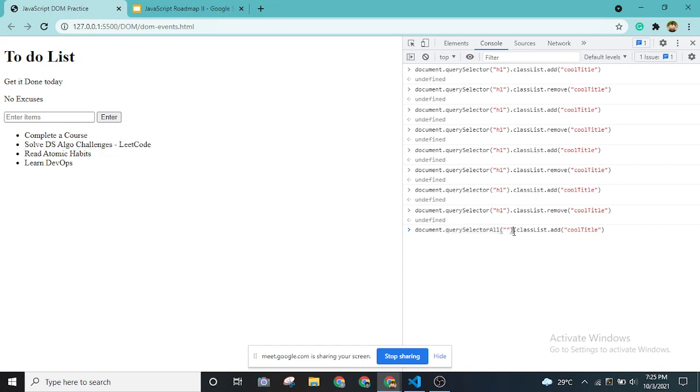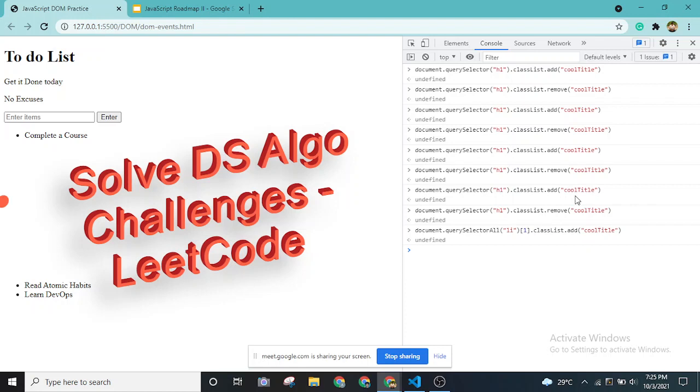So what I will do is add one more document, bracket notation, and I'll put 1. Inside this querySelectorAll, I'll put li, which is list item, right? So we try to do this. Can you see this? Yeah. Wow. This is how simple it is to change DOM elements. Anything that is present on the screen, I can change it.